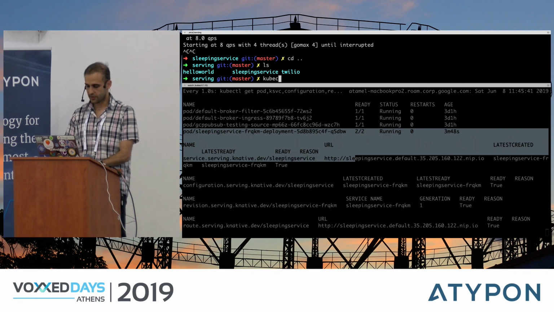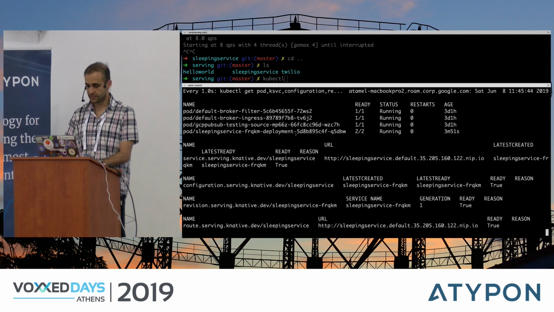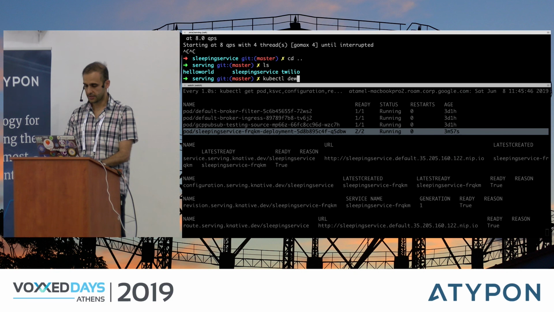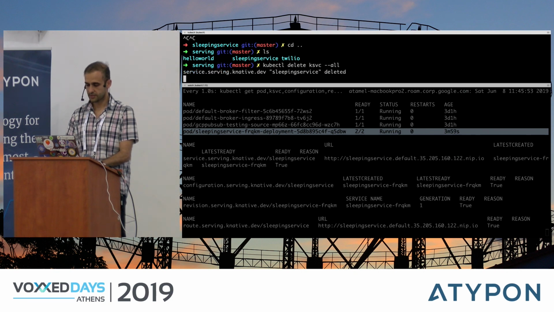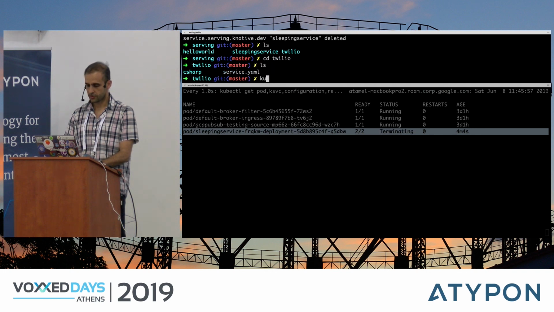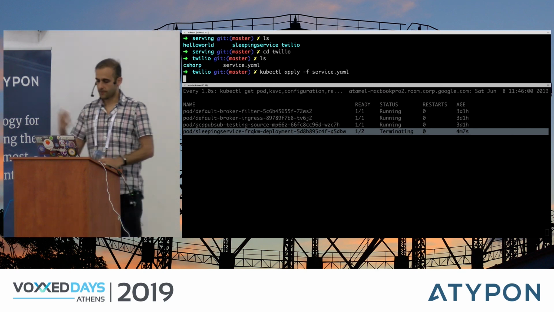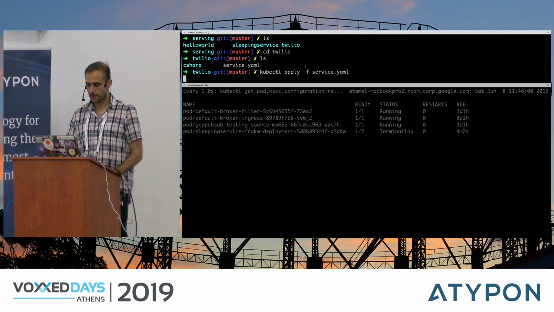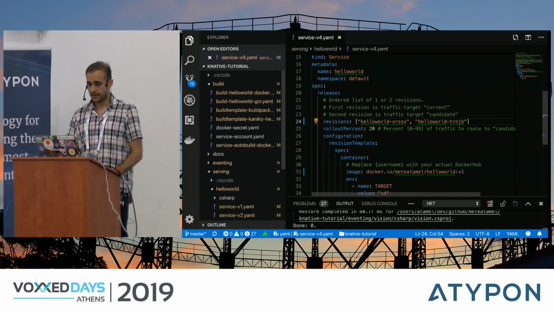First, let me get rid of the sleeping service. By the way, this sleeping service is scaled down to 1, as I mentioned. So let's just delete this, delete all services. That should get rid of the sleeping service. And go to Twilio and create my Twilio service.